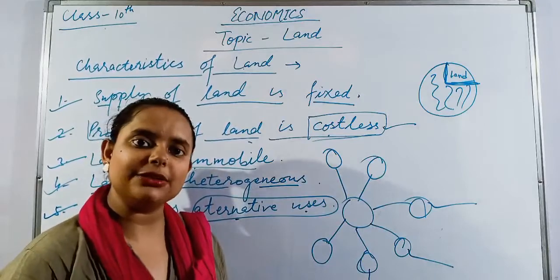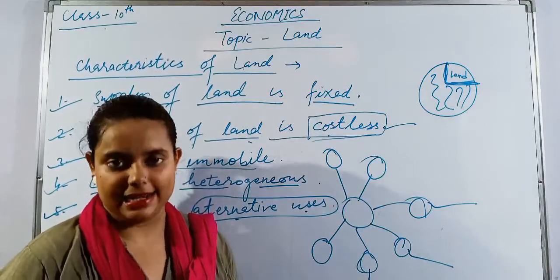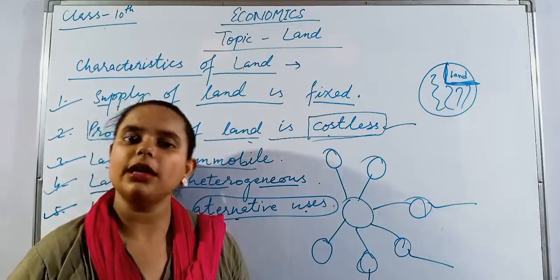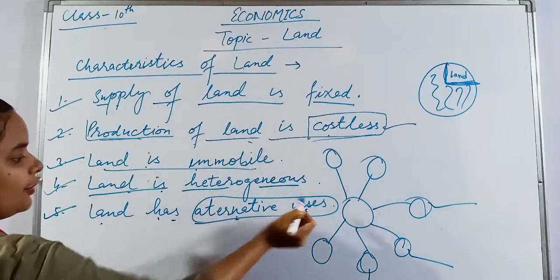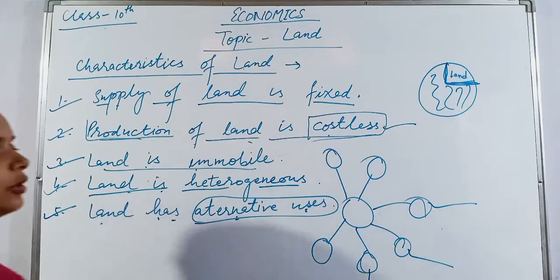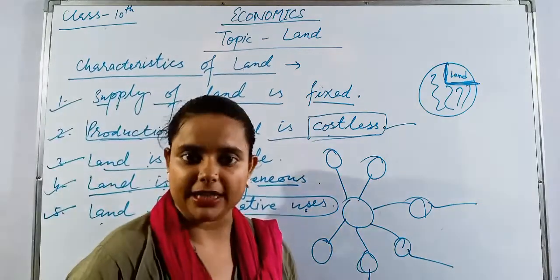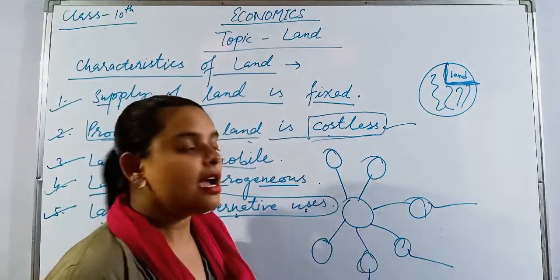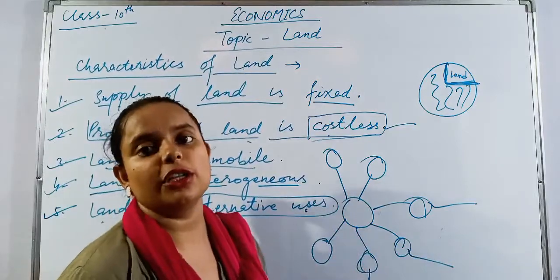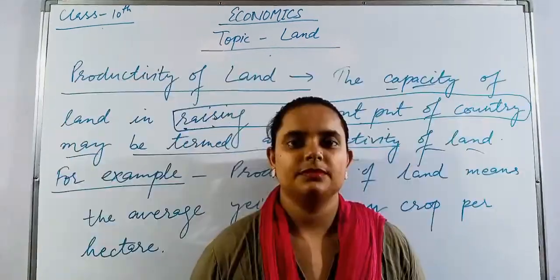So we have to see which area of land we can use for which purpose. Next, land has alternative uses, which means the land is not only used for agriculture or for a factory. So we have to see our need. According to our need, we are able to use or consume that land.